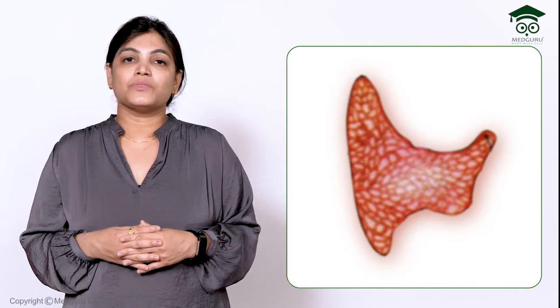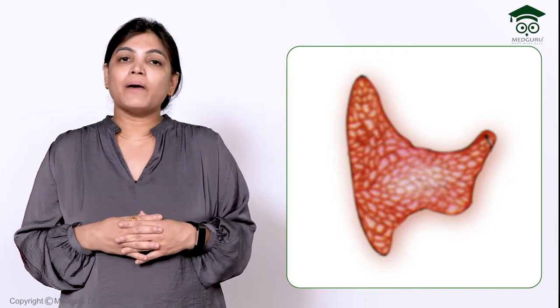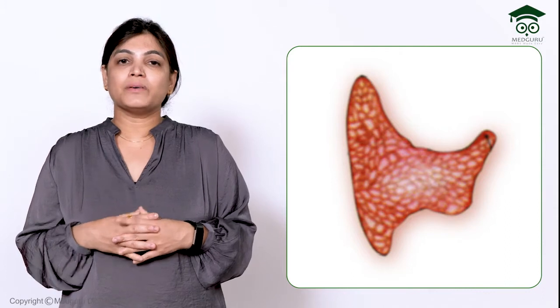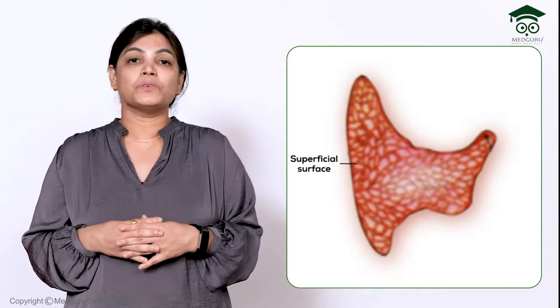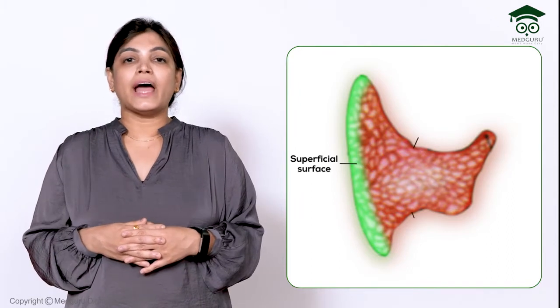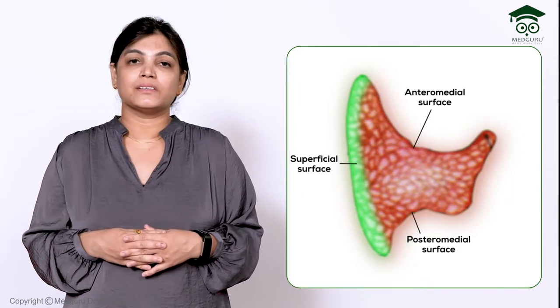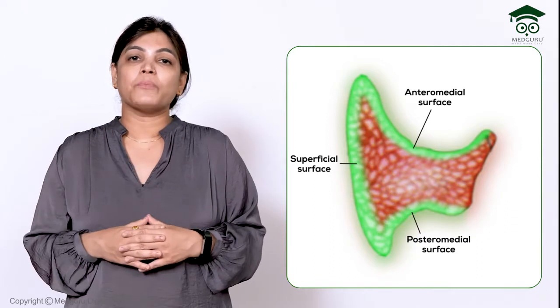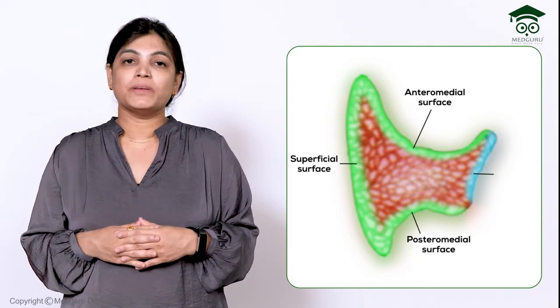Before starting the relations, what are the features of the parotid gland? The parotid gland is of inverted pyramidal shape. It has a superficial surface, which is also called the lateral surface. It has anteromedial and posteromedial surfaces. These two surfaces are separated by a border which is called the medial border.